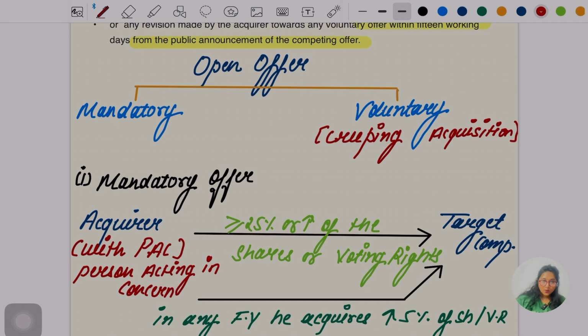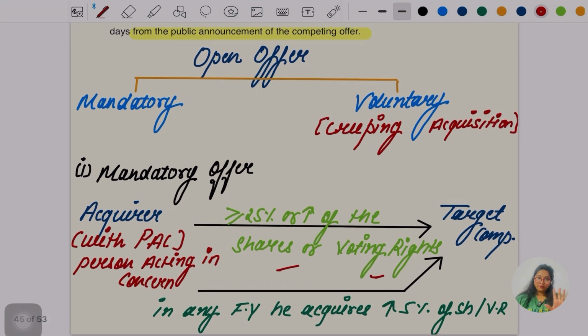When the acquirer with PAC, persons acting in concert, is going to acquire more than 25% of the shares or the voting rights of the target company, then it is going to be the mandatory offer. This is the first condition.